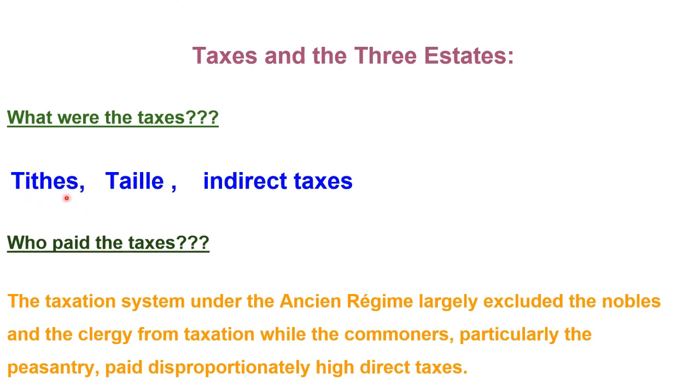In addition to this tithe and taille, the people of the third estate also had to pay indirect taxes for certain commodities like salt and tobacco, which were of everyday consumption during that time in France. The entire burden of paying all three types of taxes, however, was on the third estate. As I have told before, the taxes were paid by the members of the third estate and not by the members of the first and the second estate.